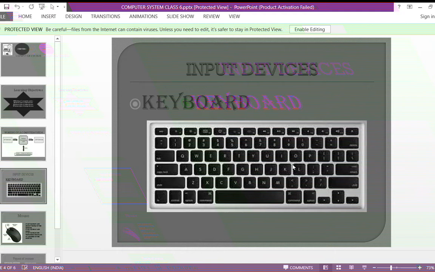No, keyboard is not having 102. So how many keys are there in a keyboard? Can anyone tell me? I am not asking about the alphabet in the English language. I am asking how many keys are there in your keyboard.